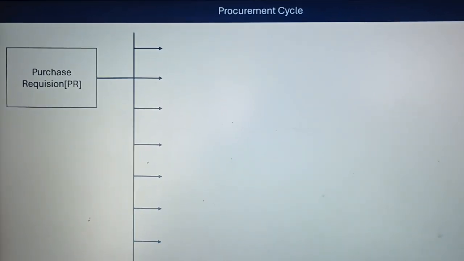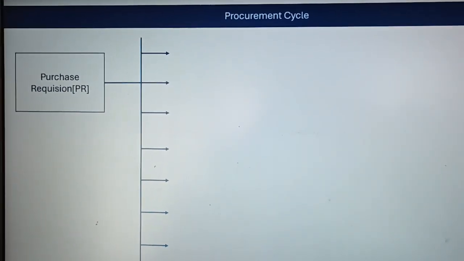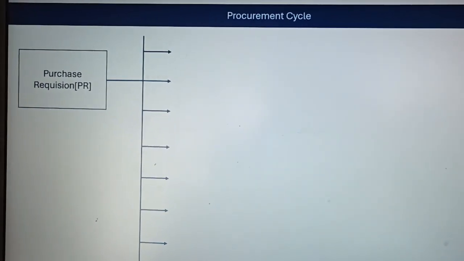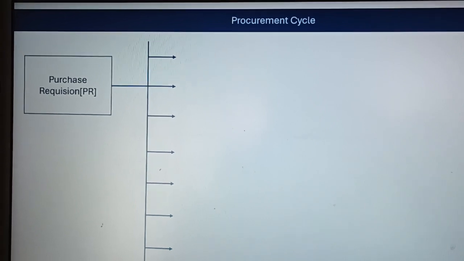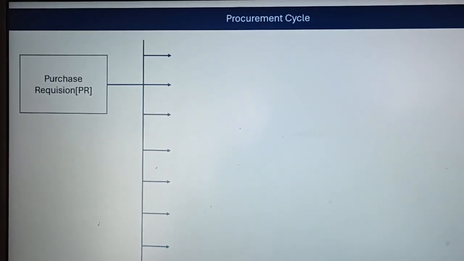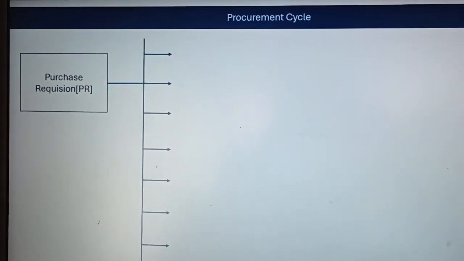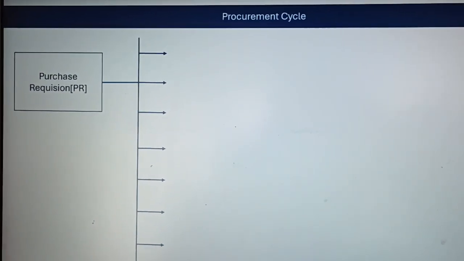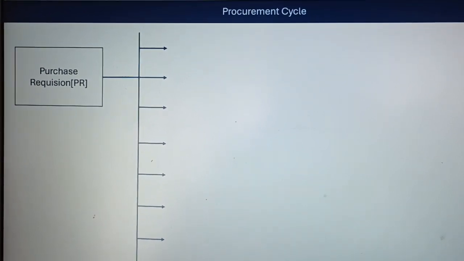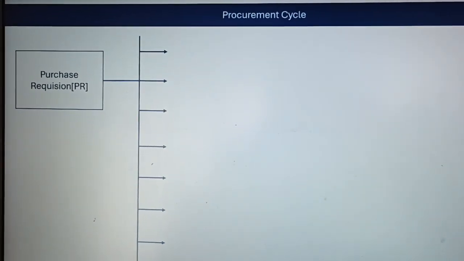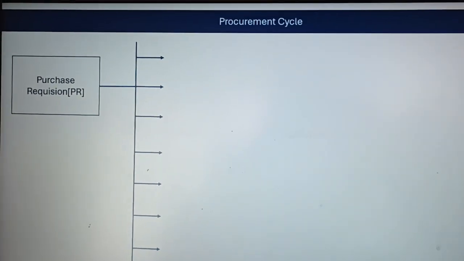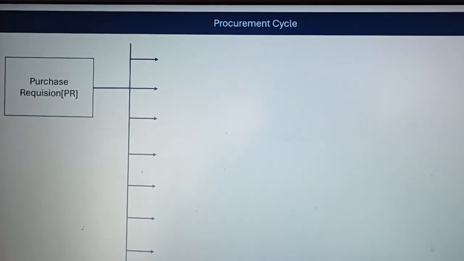Then they make a technical specification, a detailed specification about the product. Otherwise, if they want to buy a third party service, then they will design a scope of work. Then they release this purchase requisition with the appropriate authority according to the DOA, delegation of authority, approved by the organization, and then send it to the procurement department.